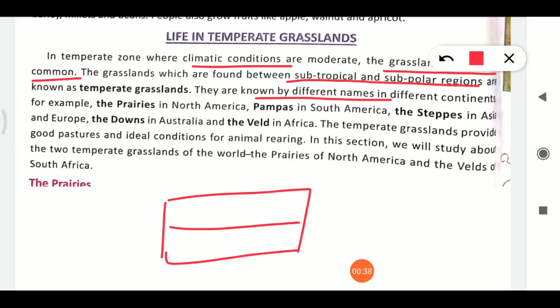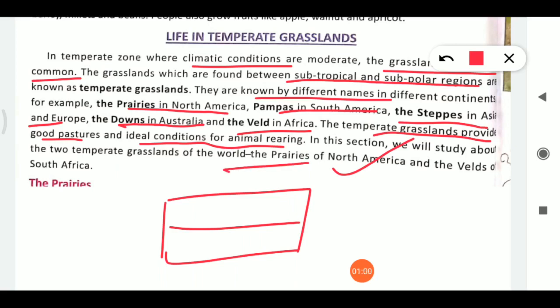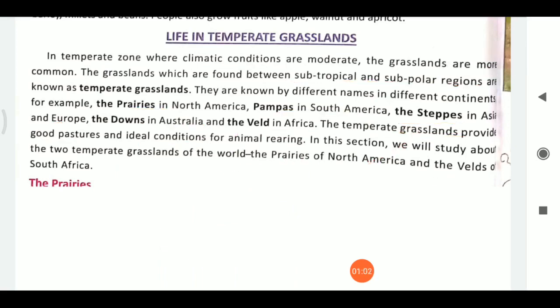In our previous lesson we discussed the different names of these grasslands: prairies in North America, pampas in South America, steppes in Asia and Europe, downs in Australia, and the veld in Africa. Temperate grasslands provide good pastures and ideal conditions for animal rearing. In this section we will discuss the prairies and the velds.